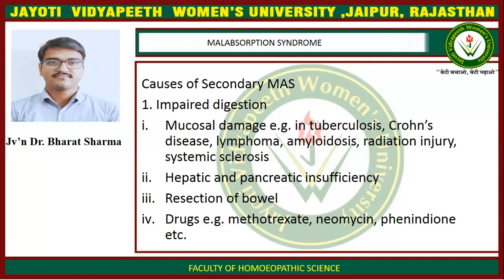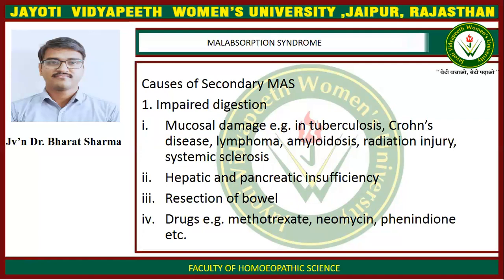Examples of conditions that cause mucosal damage are tuberculosis, Crohn's disease, certain types of lymphomas, amyloidosis, radiation injuries, and systemic sclerosis.